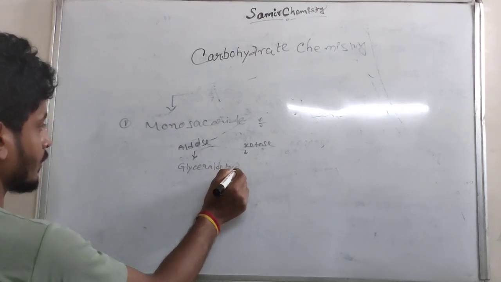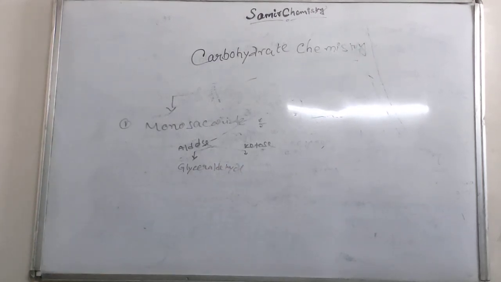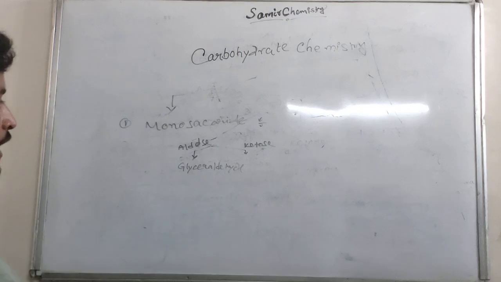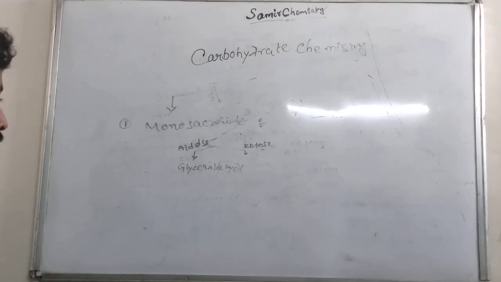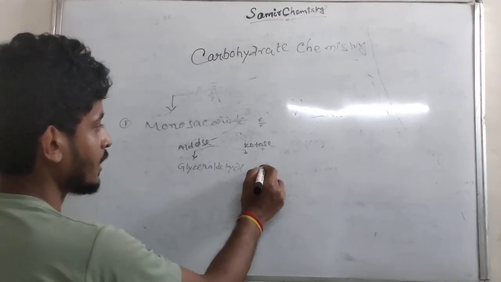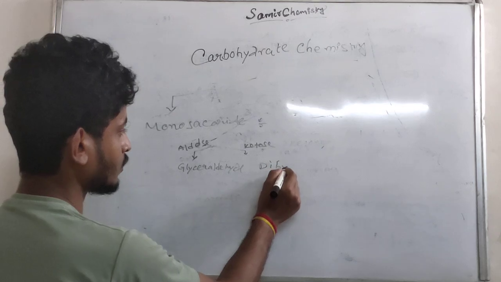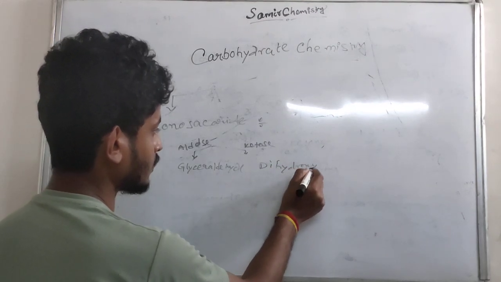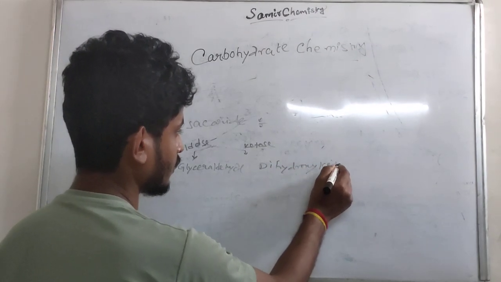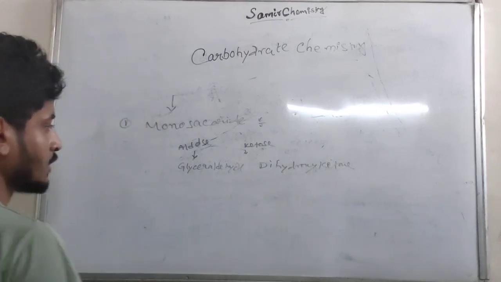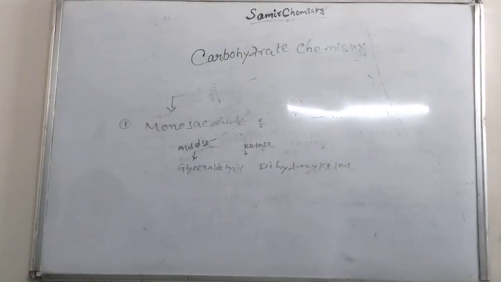The aldose is glyceraldehyde, and the ketose is dihydroxyketone. This is the simplest monosaccharide unit.